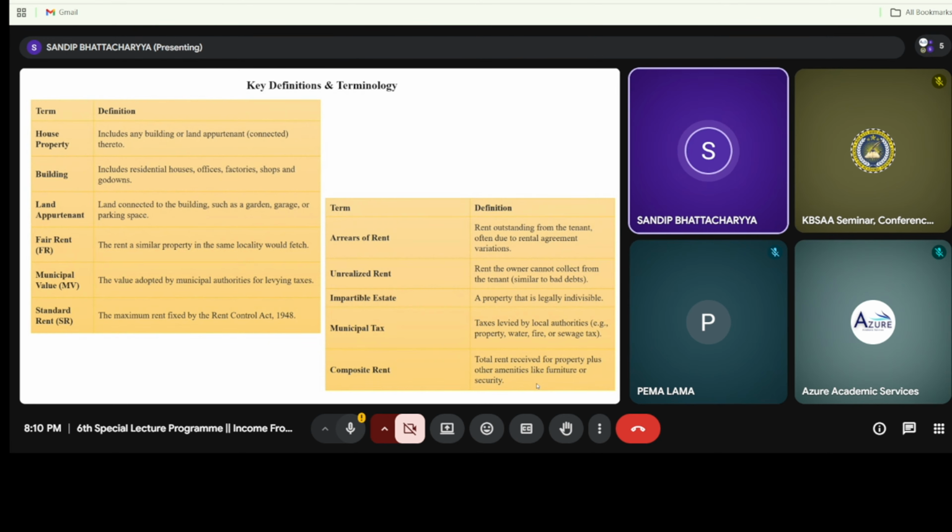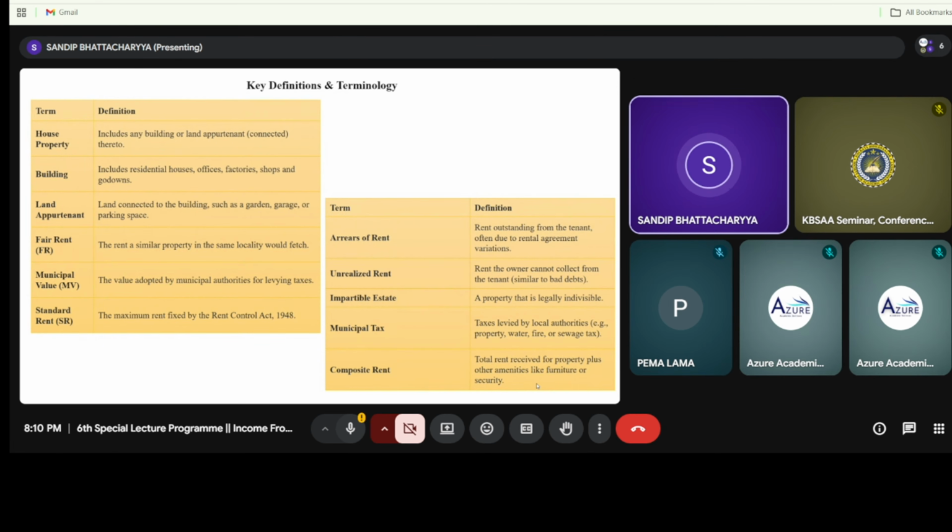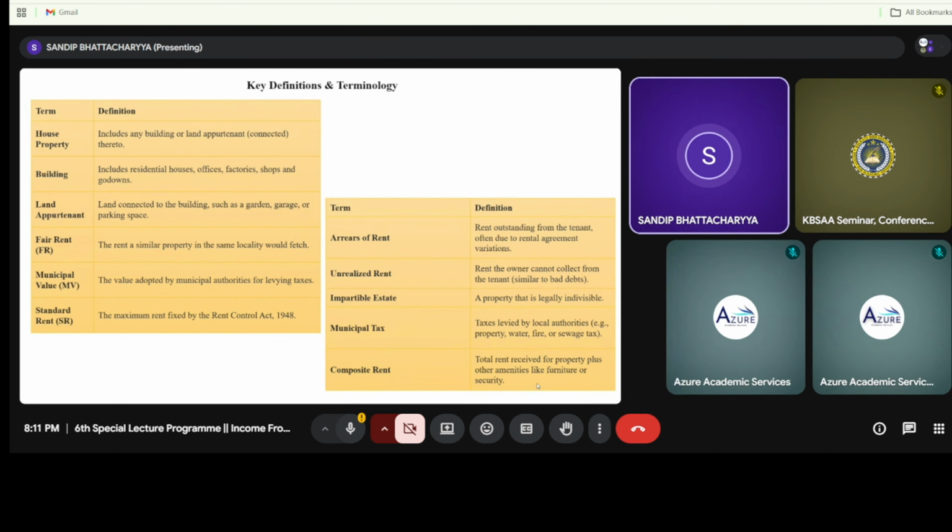Next is the arrears of rent. Arrears of rent means rent outstanding from the tenant, or the amount due under the rental agreement. When I am talking about the landlord and tenant relationship, there will obviously be a question of rent received by the landlord from the tenant. If there is any unpaid amount, I repeat, any unpaid amount which the landlord was supposed to receive, this is called arrears of rent or outstanding rent.